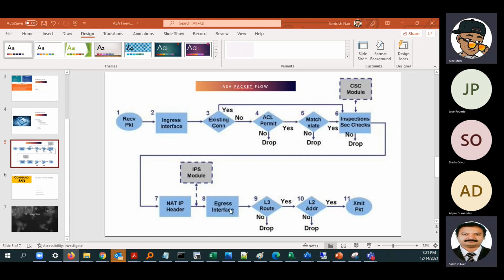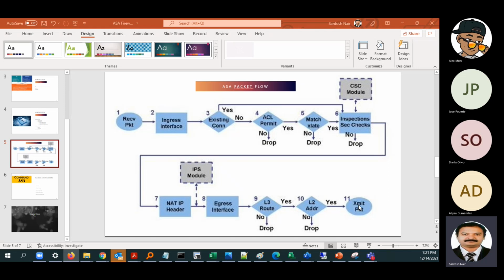So first of all, it will come to the egress interface. From there, it will go to the L3 route, whichever is the L3 next hop. It will try to find that next hop, and it will go to the ARP table and find the MAC address. If it has the MAC address, then it will transmit that packet.